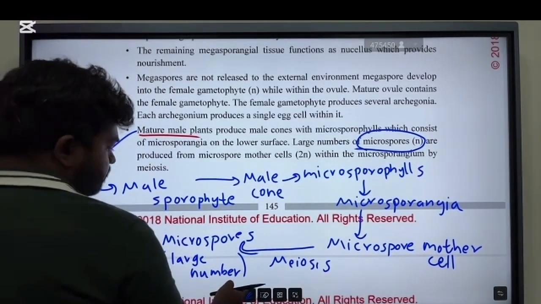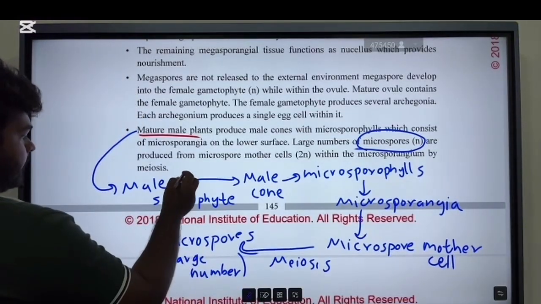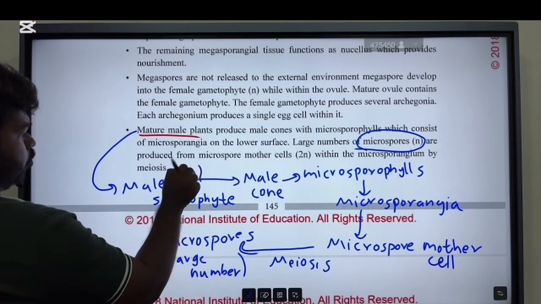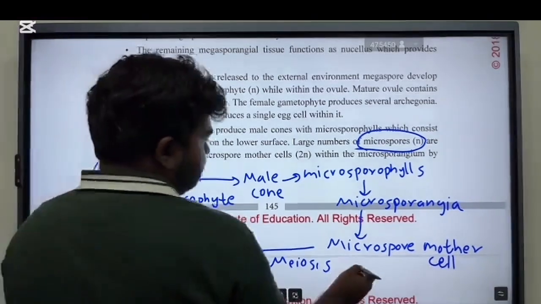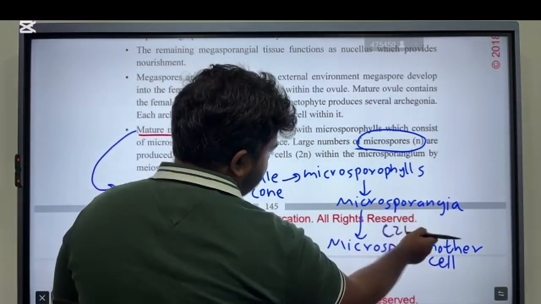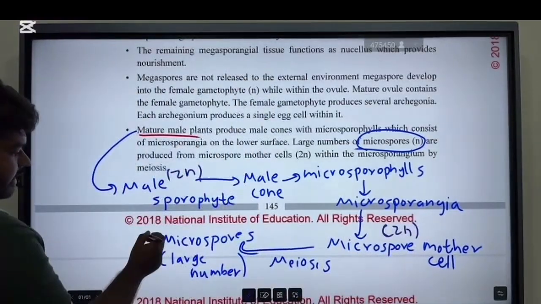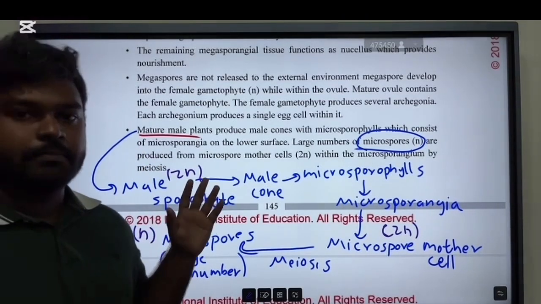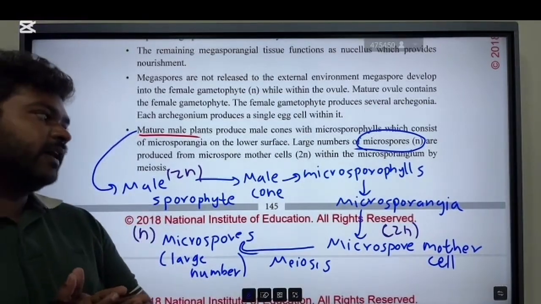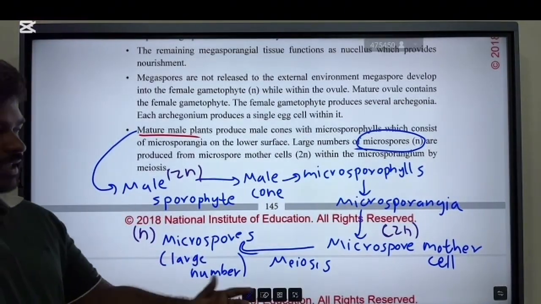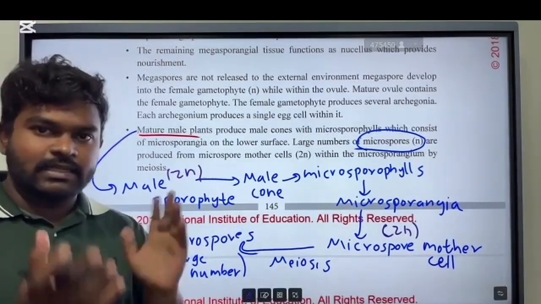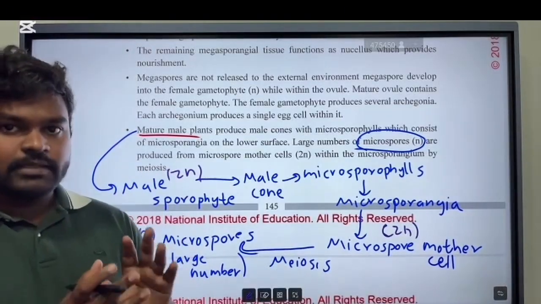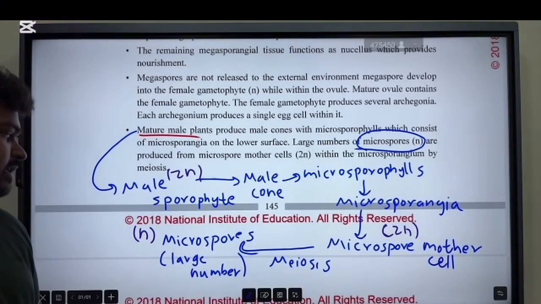Okay, so this is diploid. The microspore mother cell is also diploid. Then after meiosis, these microspores are haploid. So the male sporophyte has a male cone, which has microsporophylls, which have microsporangia. The microsporangia produce a microspore mother cell, which undergoes meiosis and produces a large number of microspores.